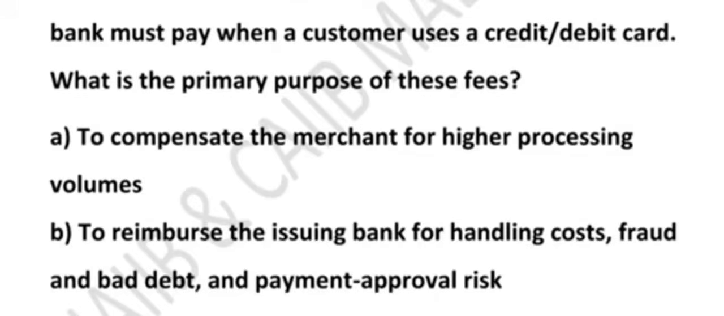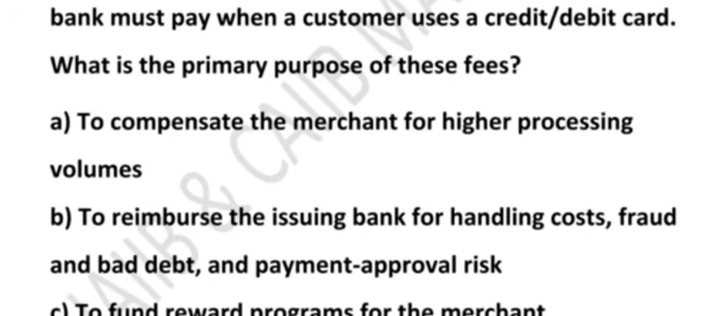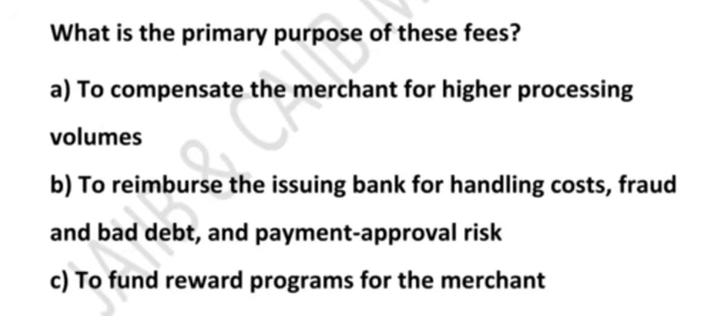Now let's break down each and every option. Option A says to compensate the merchant for higher processing volume. It sounds good but is totally wrong. Merchants pay interchange fees, they don't receive them. It is the merchant bank that pays the fee to the issuing bank. It is the other way around. So this is not correct.